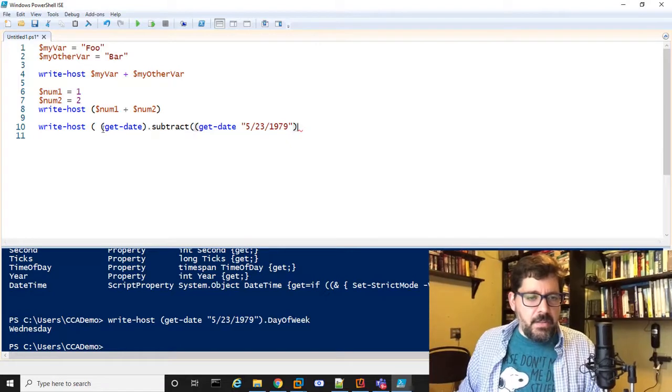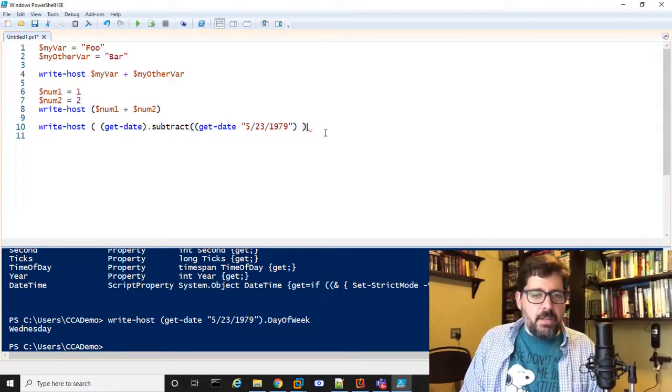This is saying whatever comes out of Get-Date, that object, so it's going to be today's date, subtract from that date, and then the value to subtract is going to be my birth date. I'm going to close that parenthesis.